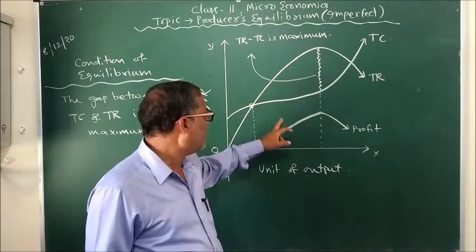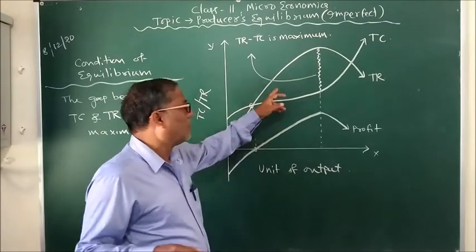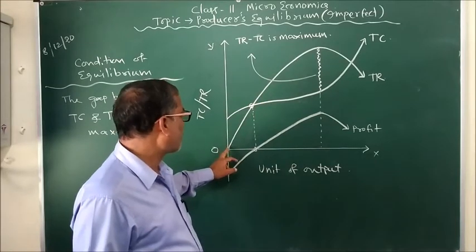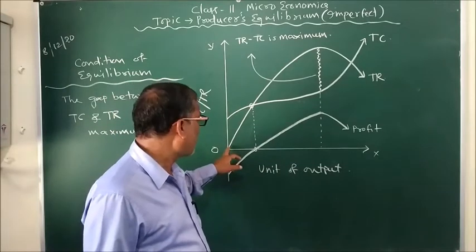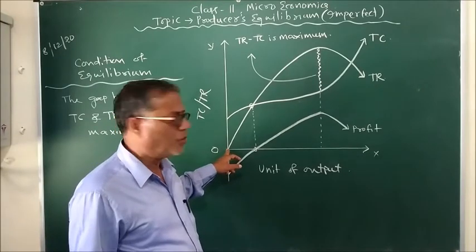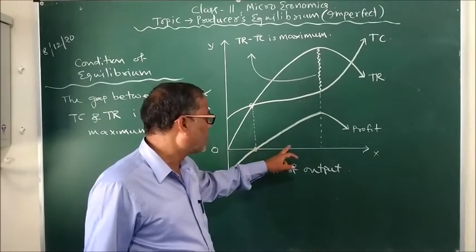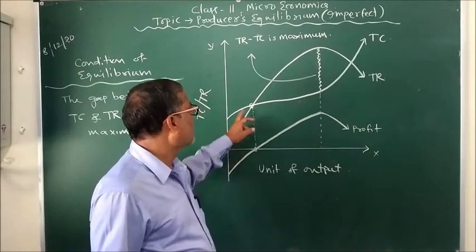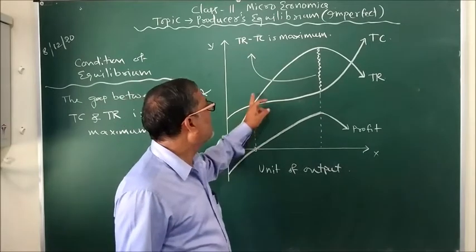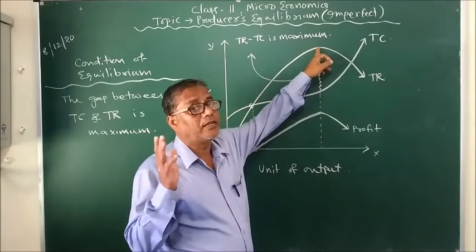Before going ahead, let me tell you about the shapes of the different curves and the reasons why they have such shapes. First, the TR curve. You can see the TR curve starts from the point of origin. That means when no output is produced or sold, the total revenue is zero, and as the producer sells more and more output, the curve goes up. What is its shape and slope? It is increasing but at a decreasing rate. Total revenue increases at a decreasing rate.